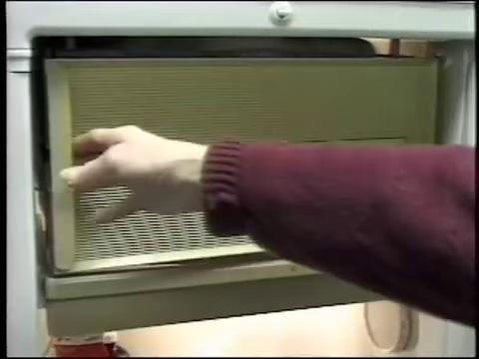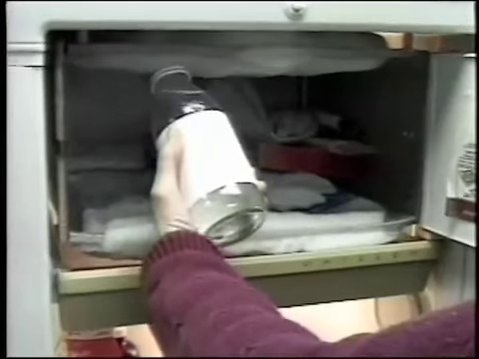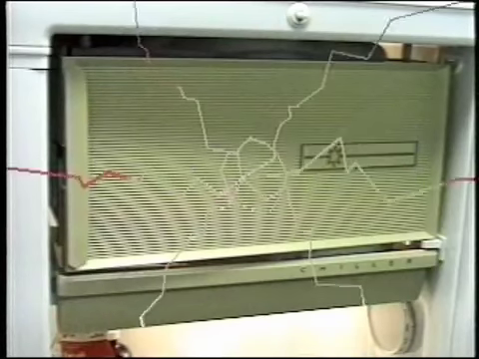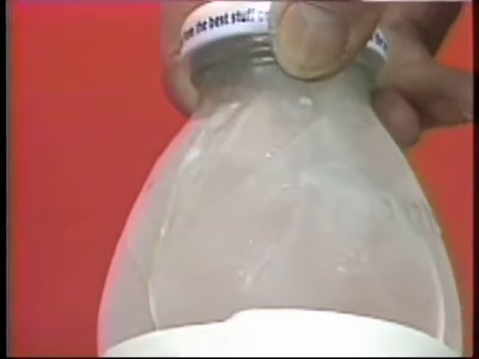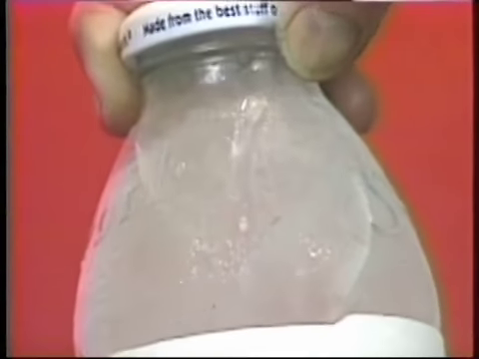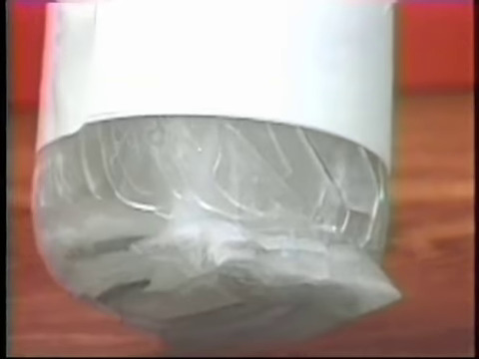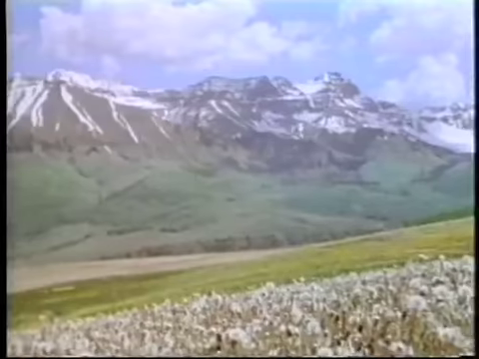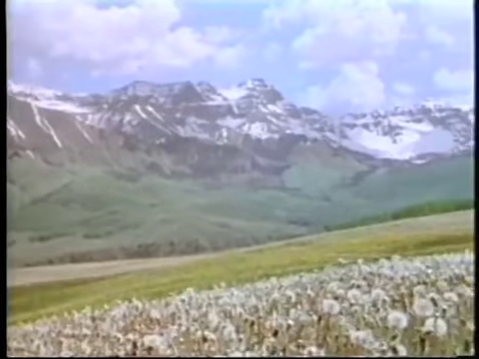To understand what takes place, let's place a bottle of water in the freezing compartment of a refrigerator. What do you think will happen to the bottle? Four or 5 hours later, the bottle has broken. Because as the water froze, it expanded, causing the glass container to crack. This is essentially the same process that occurs when ice cracks rocks and alters the face of mountains.